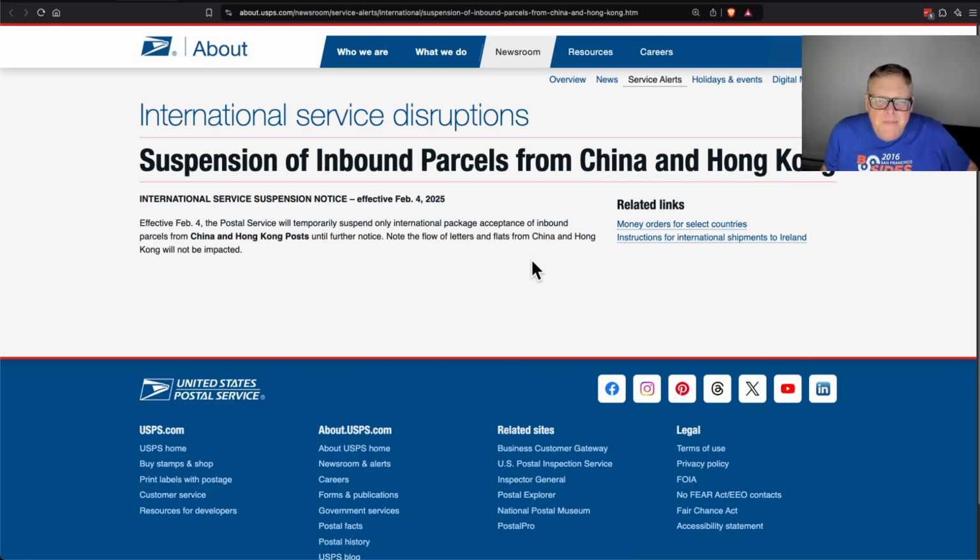They're probably not going to let any more parcels come in unless they have some kind of proof that they paid the new tariff. That makes more sense. I was trying to figure out why they would block all the parcels. That's probably the reason. I was thinking it might be terrorism or something, but I think it's probably just a tariff.